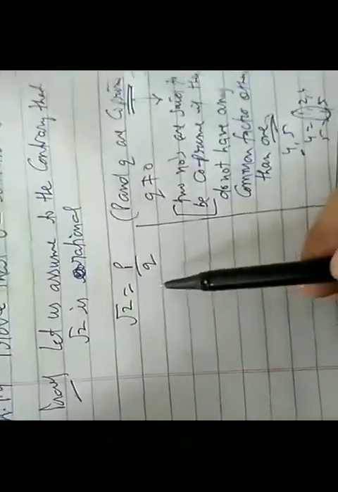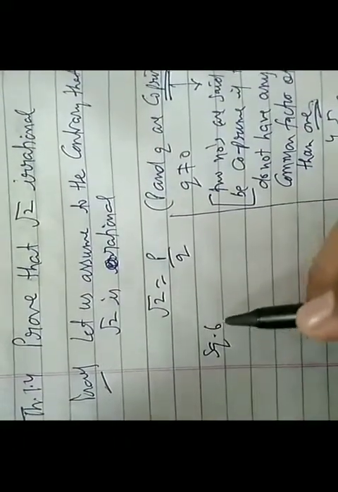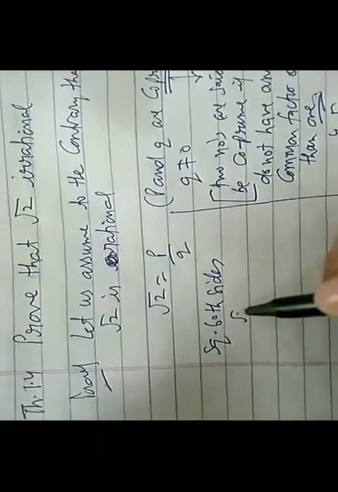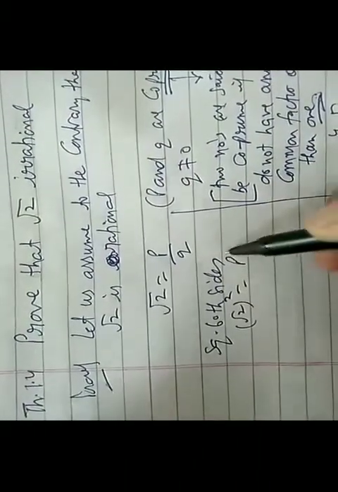Okay, so let us assume that root 2 is a rational number where p and q are co-prime. That means p and q do not have any common factor. Now if I square both sides, what we get? Root 2 square equals p square by q square, or we can say 2 equals p square by q square, or p square equals 2 q square, or we can say p square upon 2 equals q square.